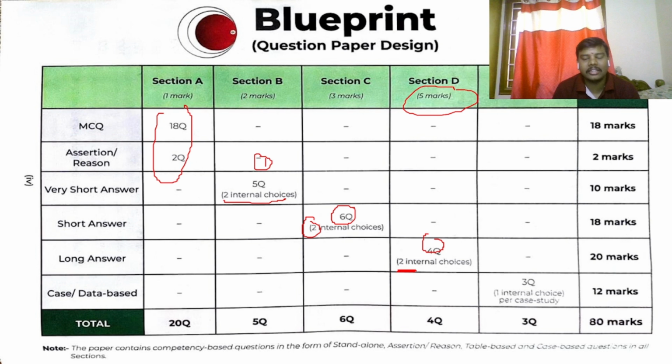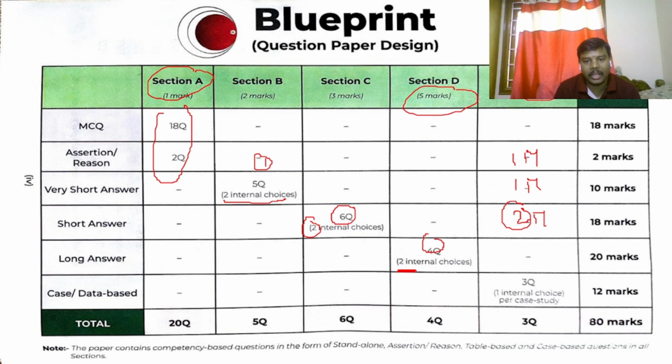Coming to section E, everyone can score maximum in section E and section A. Why? Because section A is MCQs and section E is case-based questions. Each case-based question carries 4 marks, and there are 3 sub-questions. The first question is 1 mark, the second question is 1 mark, and the third question is 2 marks.